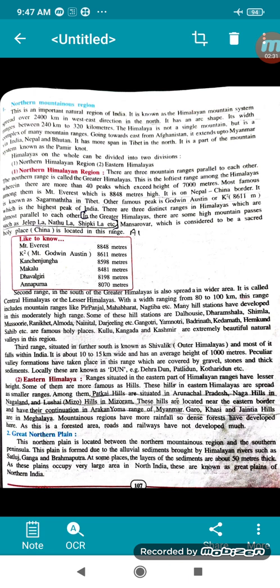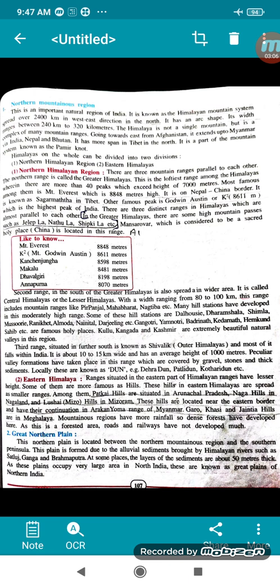Now page 107, Northern Mountainous Region. This is an important natural region of India. It is known as the Himalayan mountain system. It is spread almost 2400 kilometers in the west-east direction in the north. That means from west to east. It has an arc shape. Arc, you understand? Like a sword. Its width ranges between 240 kilometers and 320 kilometers.